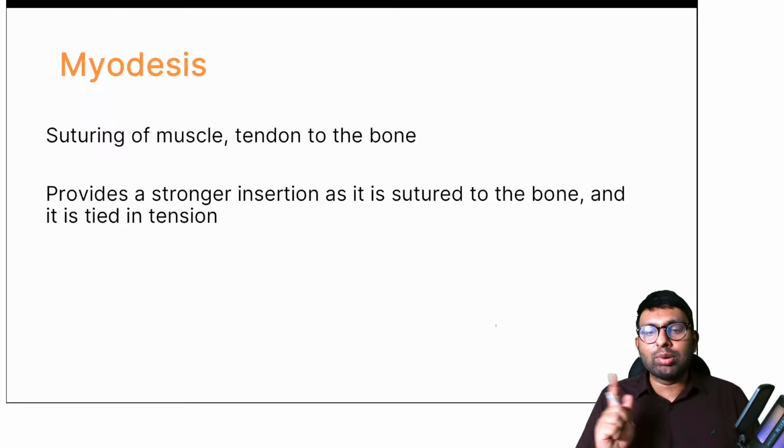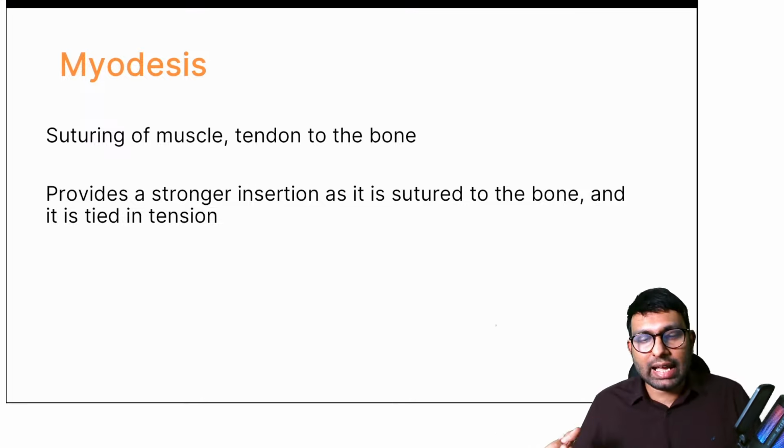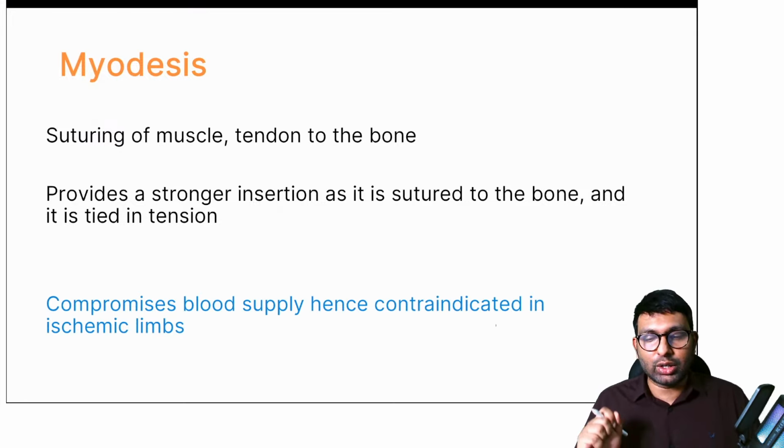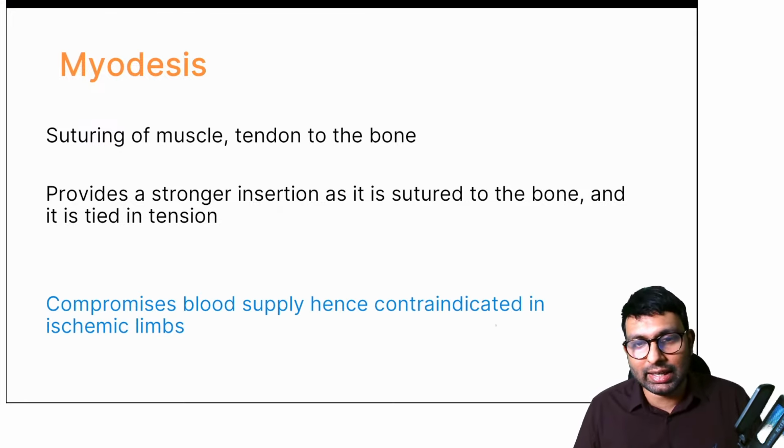Okay, but one problem with myodesis is if the patient has a peripheral vascular disease where his vascularity is already compromised, this tight closure will not help the vascularity, and that is why myodesis is contraindicated in ischemic limbs, because it compromises blood supply. Okay, so this is myodesis.